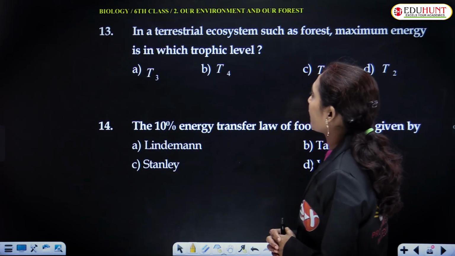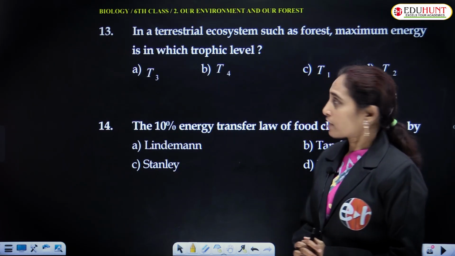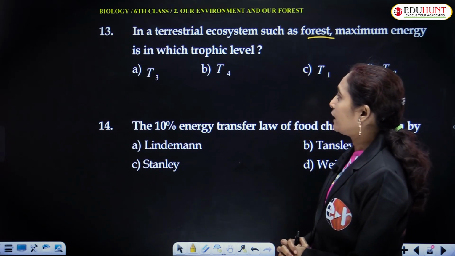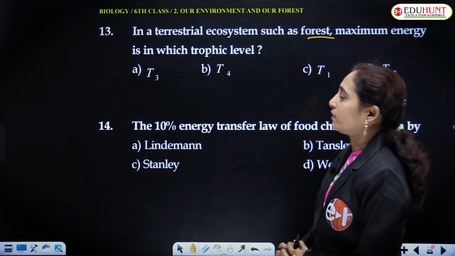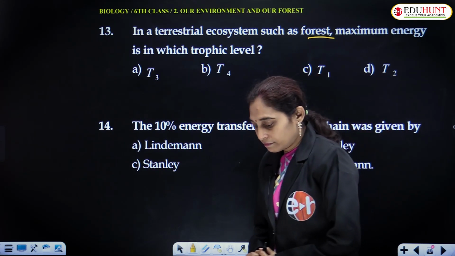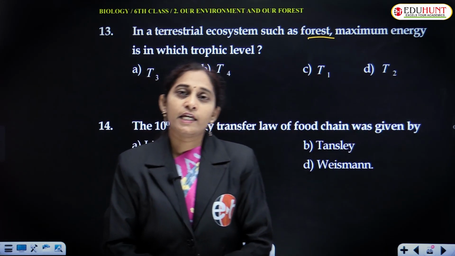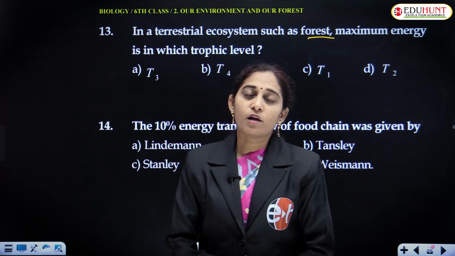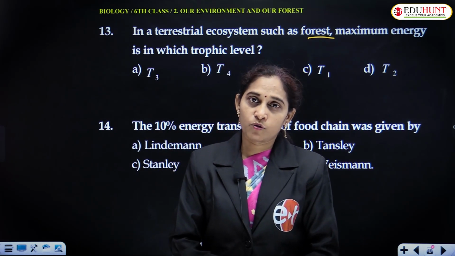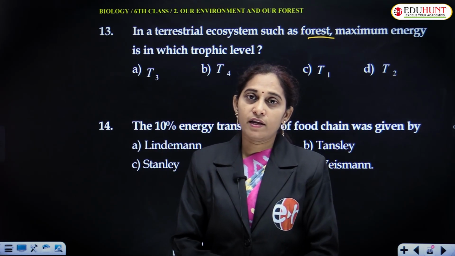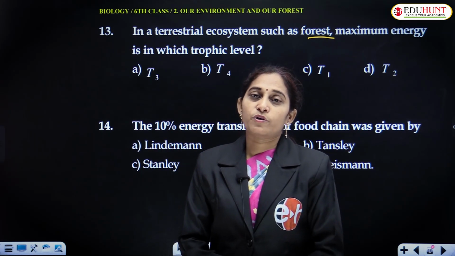In a terrestrial ecosystem such as a forest, maximum energy is in which trophic level? Keep in mind that in any kind of ecosystem, the maximum amount of energy always remains in the first trophic level itself, that is, the producers.